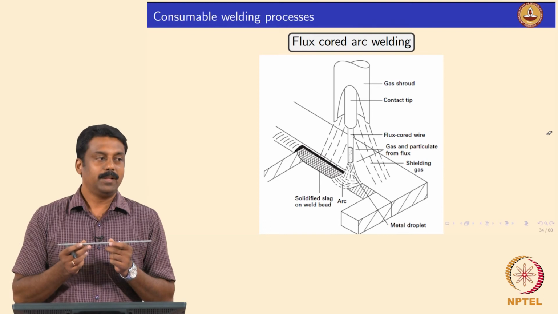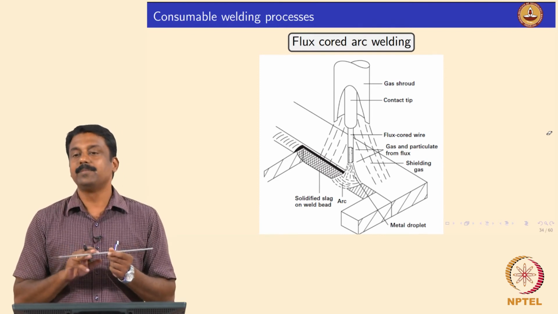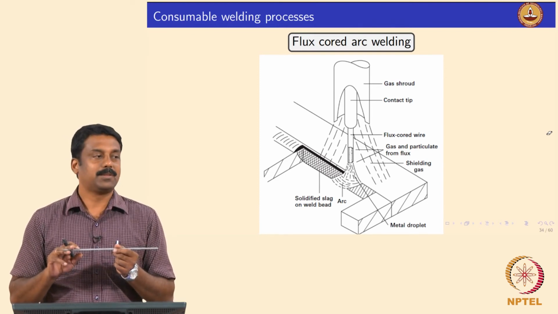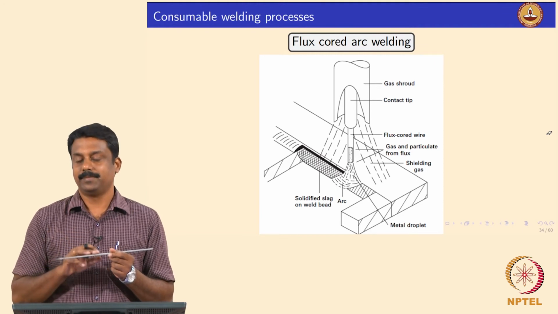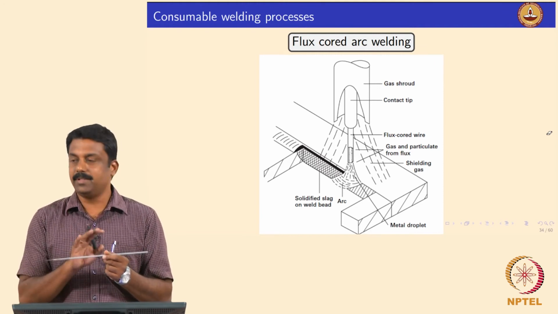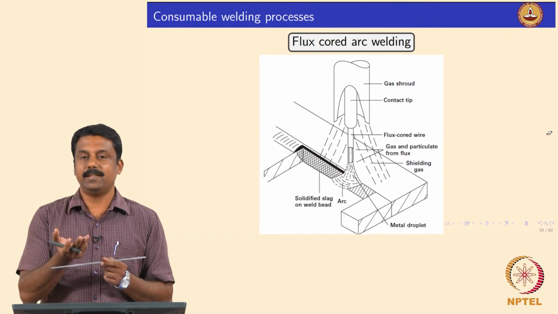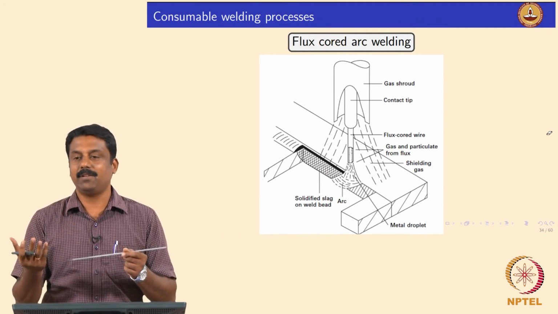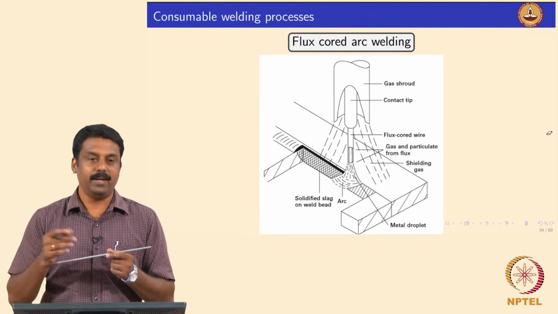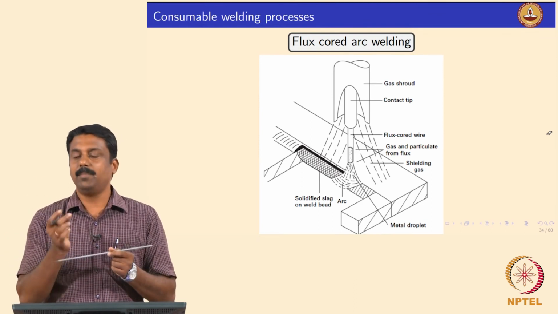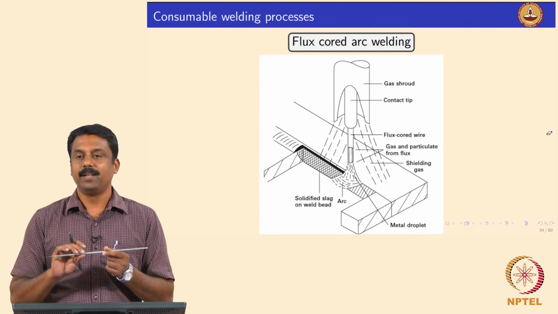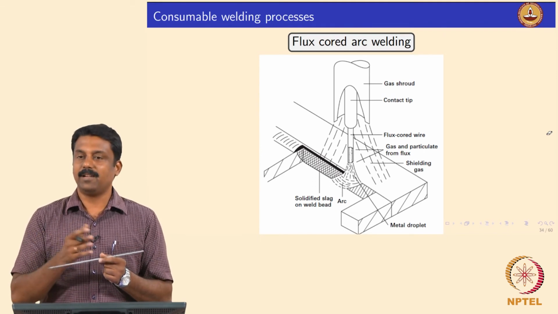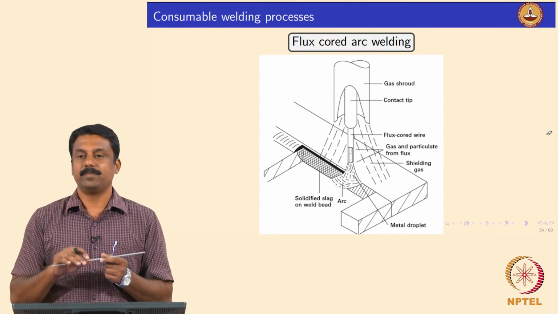If I have a rutile based electrode, I do not need to bake extensively. Simple baking is enough, because you need to reduce the moisture, otherwise the hydrogen gas generation will be higher, the shielding gas nature will be different, and the arc characteristics will also be different. So, a small baking, say at 100 degrees for some time, and then I can start welding, because titanium oxide will take care of the moisture.